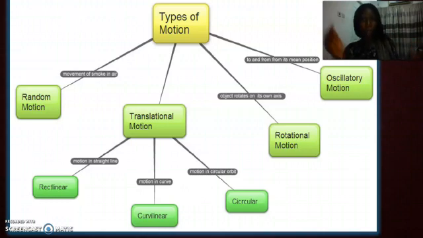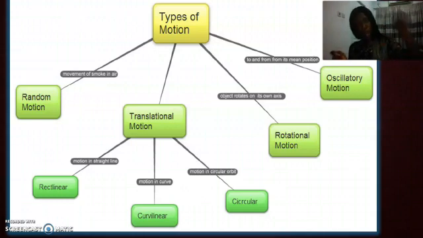All right. Then we have translational motion. In translational motion, you have rectilinear motion. Rectilinear motion means that an object is moving in a straight line. Then we have curvilinear motion. Motion in a curve. When your daddy drives through that bend that is taking you to school, he drives through that bend. That is the curvilinear motion. Then circular motion.